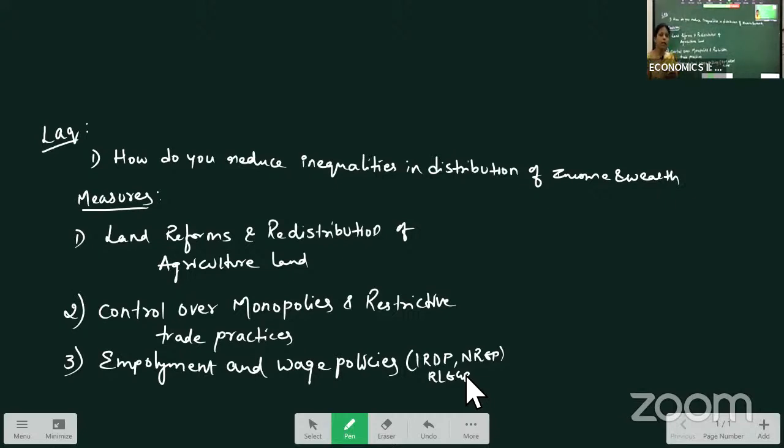As we know, India is an agricultural economy. In agriculture, for the complete 12 months they won't have work, right? In the off season, work will not be there. So various programs were introduced. For example, under IRDP, rural areas are developed by providing education facilities, health facilities, and transportation.